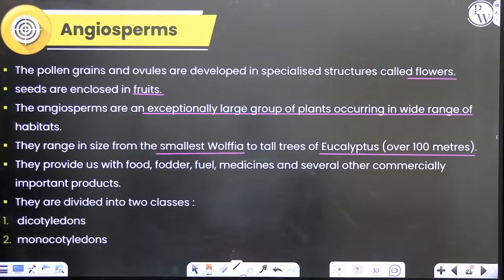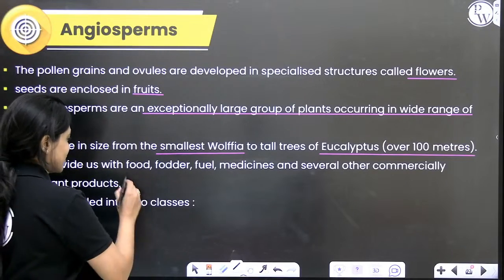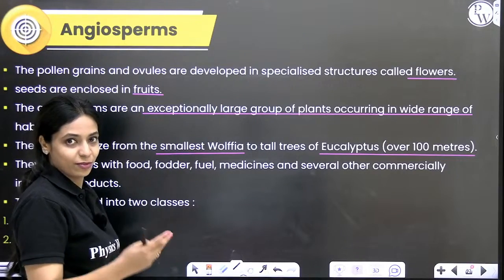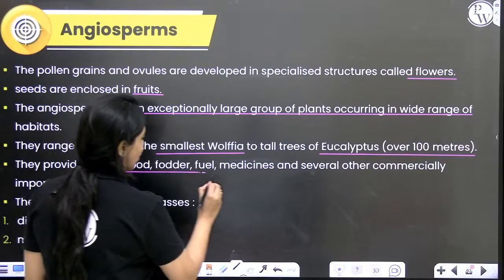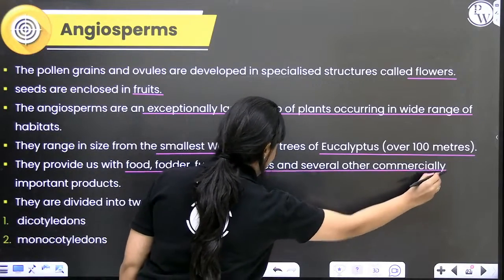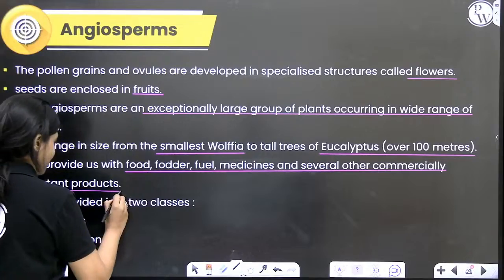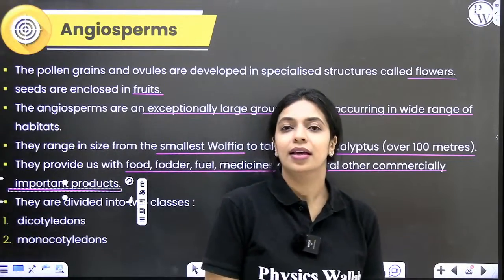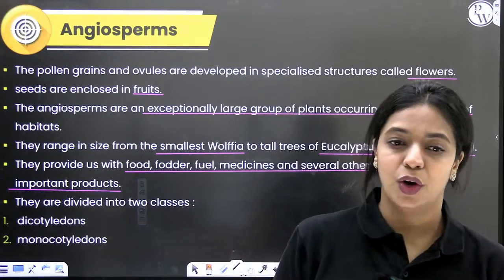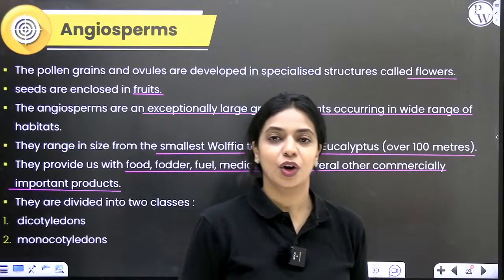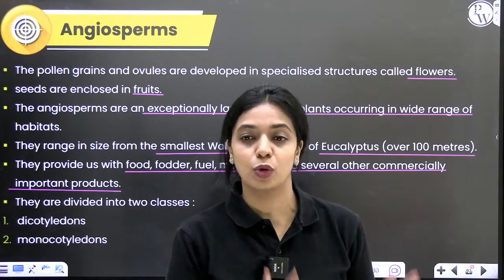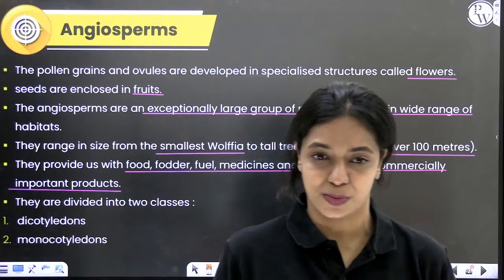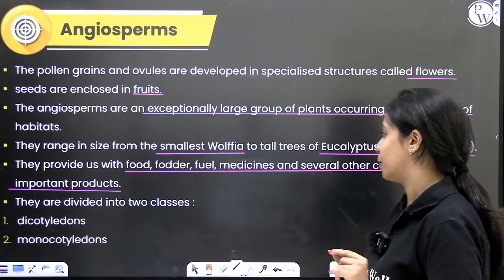What are the uses of angiosperms? We have many uses. We get flowers, perfumes, food, fodder, fuel, medicines, and very many commercially important products. How do we classify angiosperms? Into 2 groups, monocotyledons and dicotyledons. Monocots are plants that have a single cotyledon. Dicotyledons are those plants that have 2 cotyledons. That's all we need to know about angiosperms. Now let's quickly solve a couple of questions.